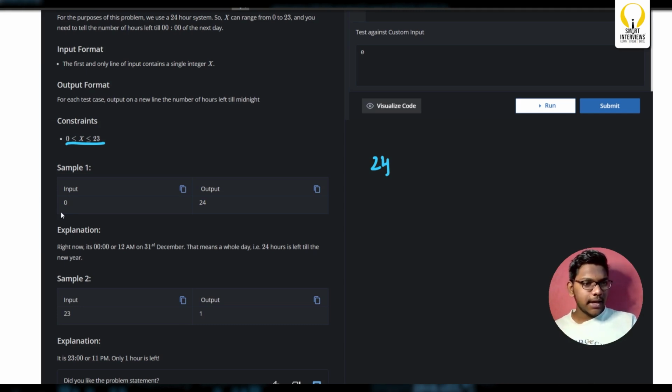Currently you're at X, so the number of hours left will be 24 minus X. For X equal to 0, that is 24, which is the same as expected. For the next test case, 24 minus the current hour, 23, is 1, which is again the same as expected. It's a simple question, and now we'll make it generic.